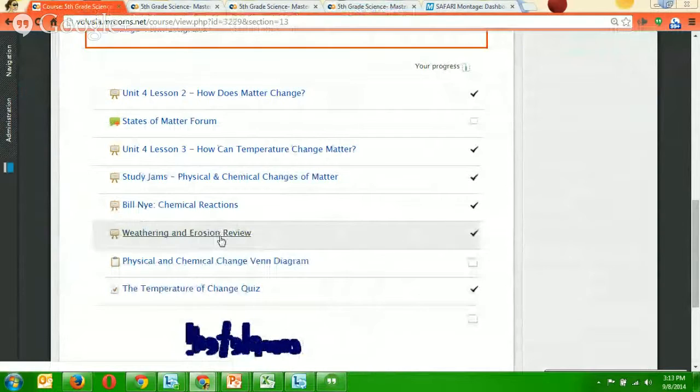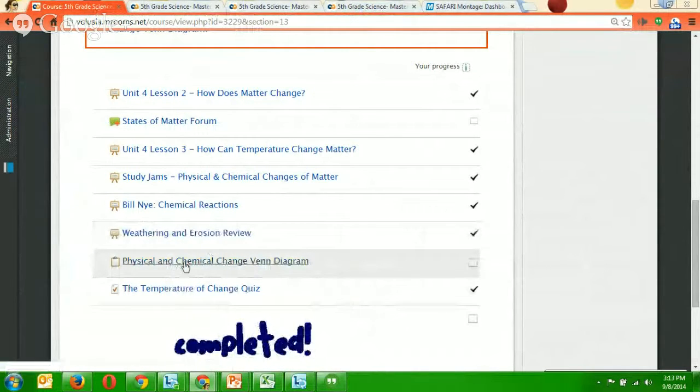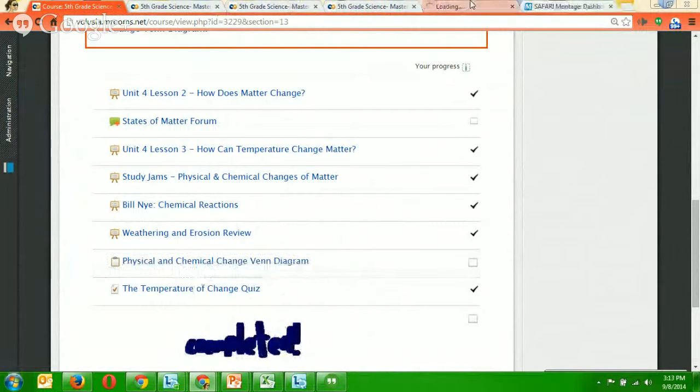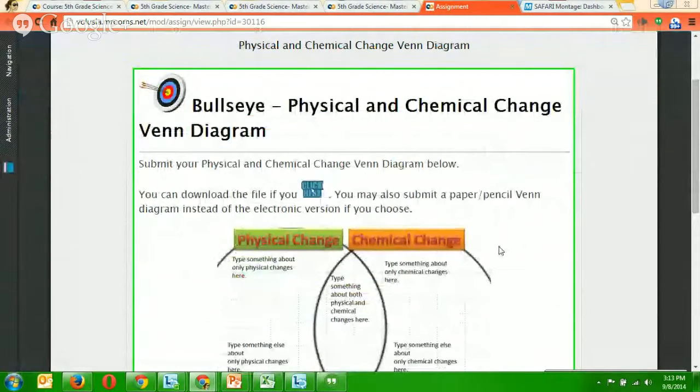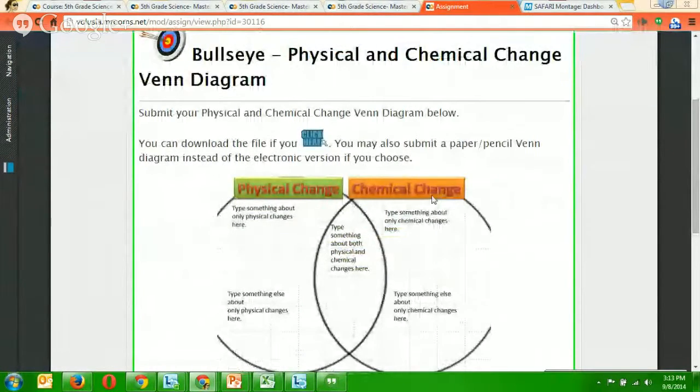After weathering and erosion review, you've got physical and chemical change Venn diagram. We talked about that earlier. Right-click, open in a new tab. Submit your physical and chemical change Venn diagram below. You can download it here. You already had it from earlier. You may also submit a paper or pencil Venn diagram if that's what you choose.